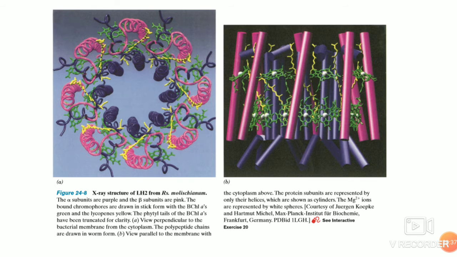The 8 lycopene molecules are sandwiched between the alpha and beta subunits and extend along much of their length, thereby contacting both sets of bacterial chlorophyll A molecules. If you go to other species like Rhodopseudomonas acidophila, there will be slight variation, but we'll stick to Rhodospirillum molischianum.